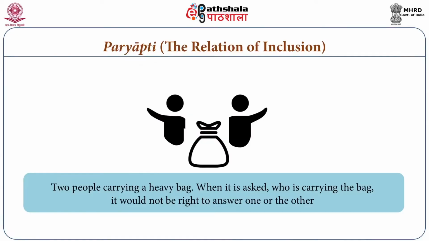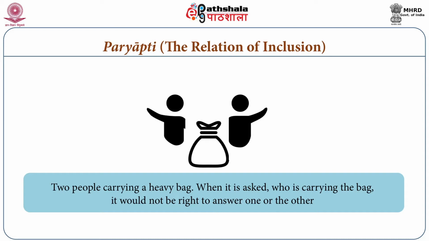Another relation is there, and this relation is a formulation of Navya philosophy, that is Paryapti Sambandha, the relation of inclusion. And the Paryapti Sambandha can be understood by taking one simple example. There are two people, and suppose there is a big load, a heavy bag, and one is not capable of moving that bag.